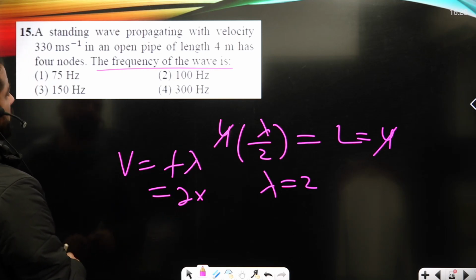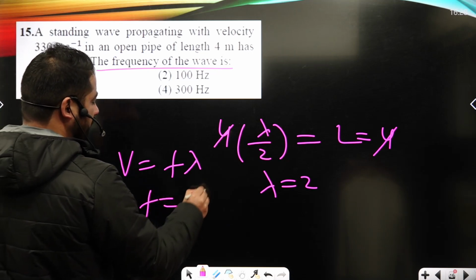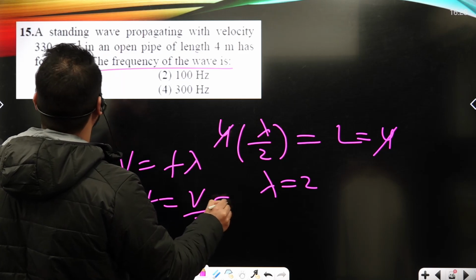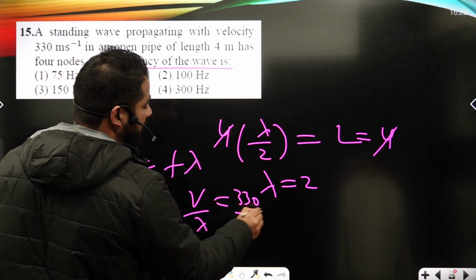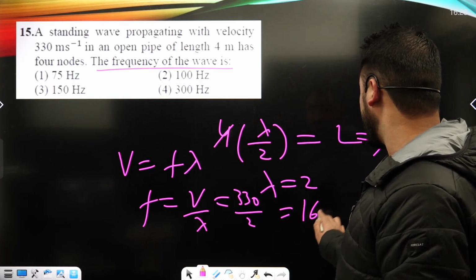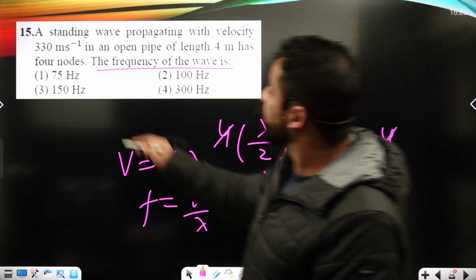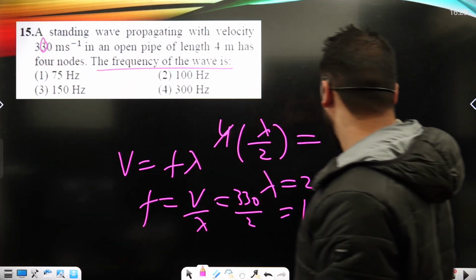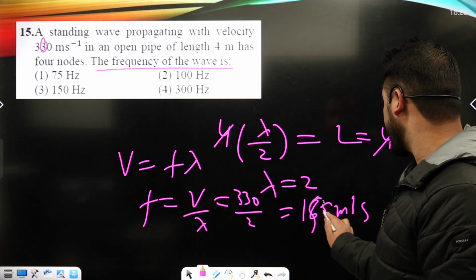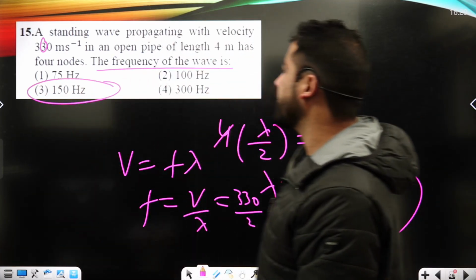Frequency I can write as V upon lambda, so V is given here 330 upon 2, and that's 165 meters per second. It must be here 300, I think, so we'll get here exactly 150 then, okay? Yes, 150 is basically the right answer of the question.